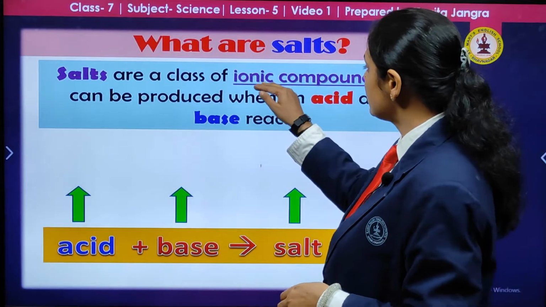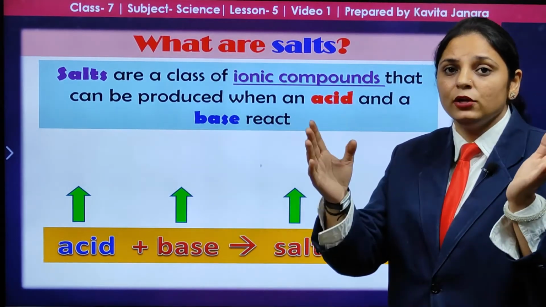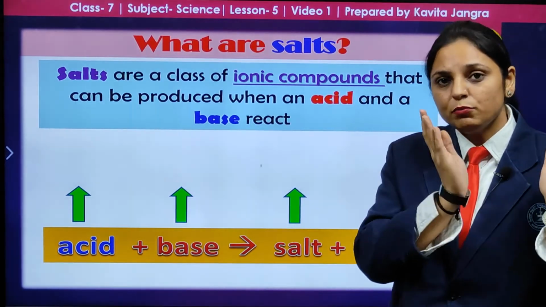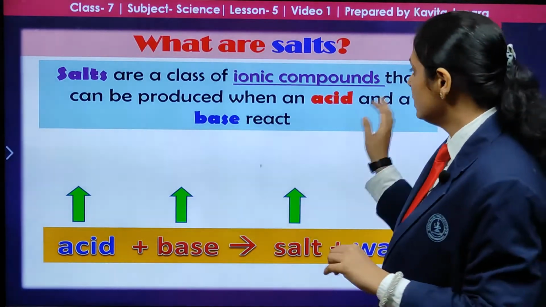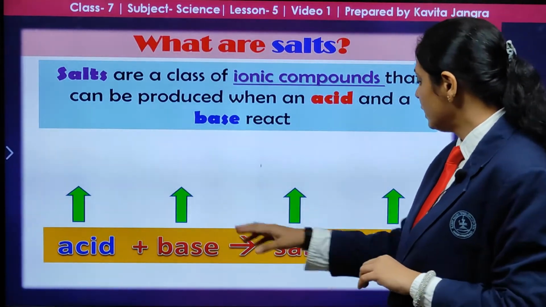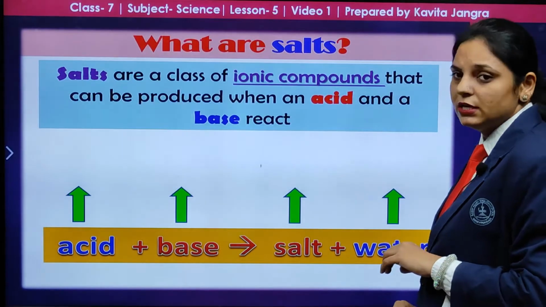So salts are a class of ionic compounds. An ionic compound can be divided into positive ions and negative ions, like Na, the sodium positive ion, and the negative ion. These can be broken down into different parts that can produce the acid and the base when they are reacting. So when the acid and the base react, salt is formed.